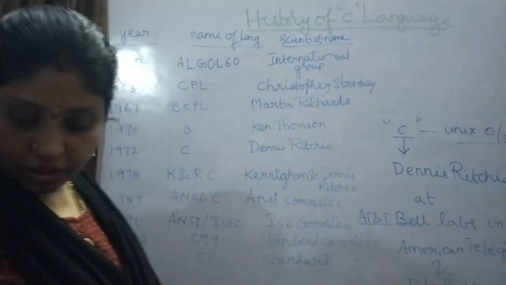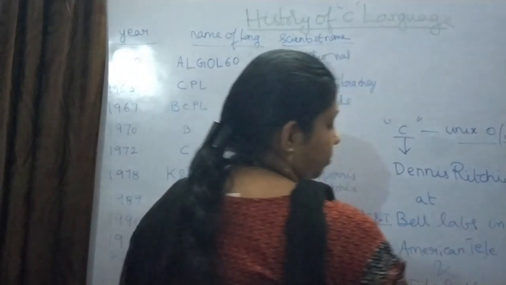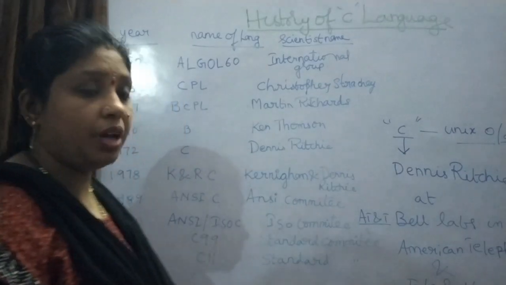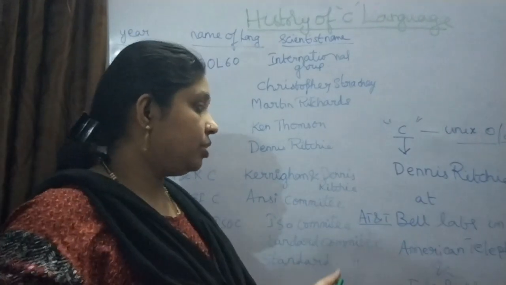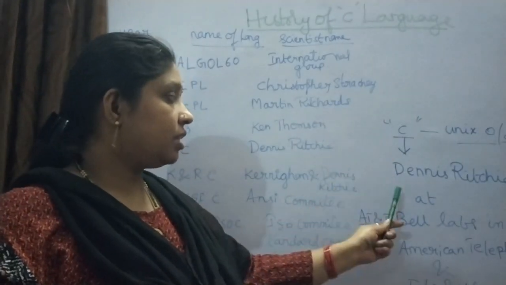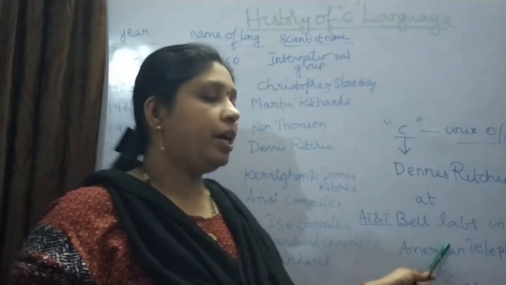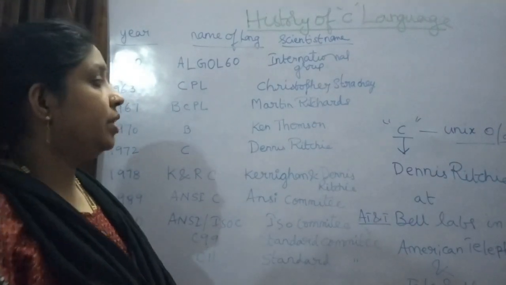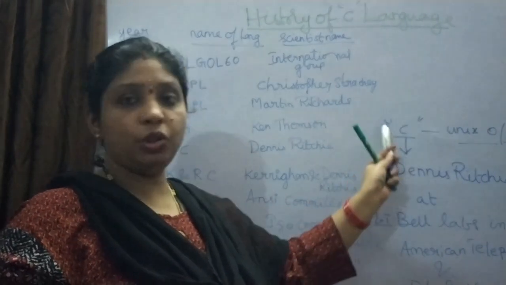This is not American telegram, it is American Telephone and Telegraph Office. So this is the place or organization where the C language was created, by Dennis Ritchie at American Telephone and Telegraph Bell Labs in the USA. This is one of the organizations found in the USA. This is the language we are now using.